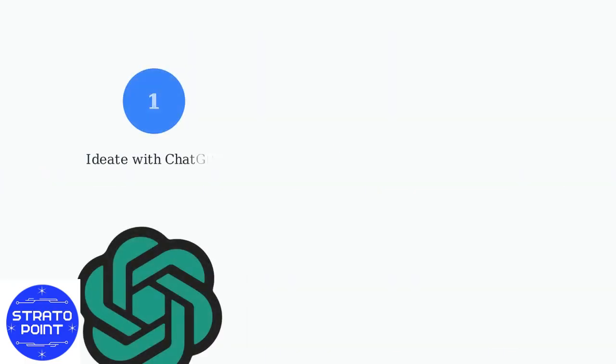Start by ideating with ChatGPT to brainstorm product ideas and concepts. Then craft a detailed prompt for your chosen image generator using specific descriptions. Generate multiple variations of the mockup using the prompt. Use ChatGPT to critique the outputs and suggest improvements for realism or appeal.